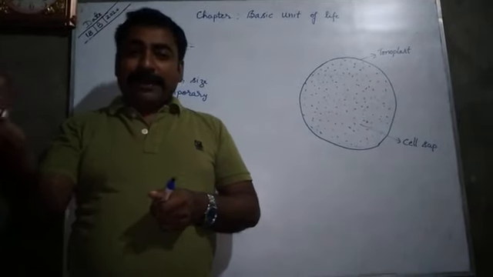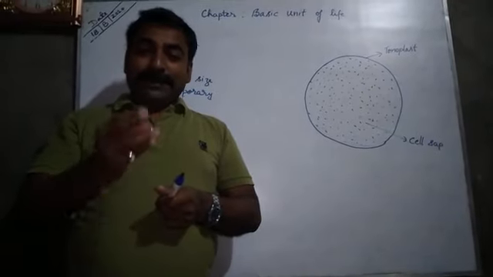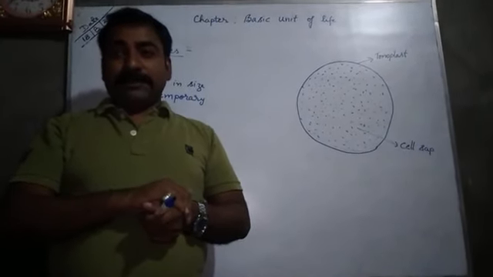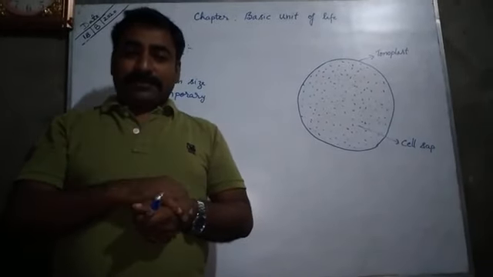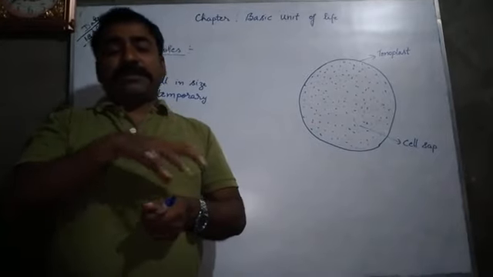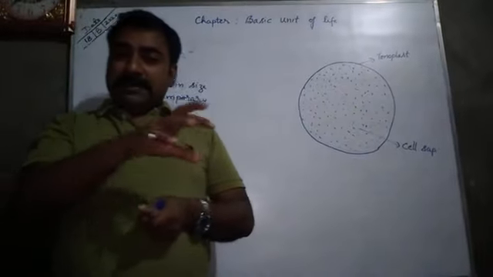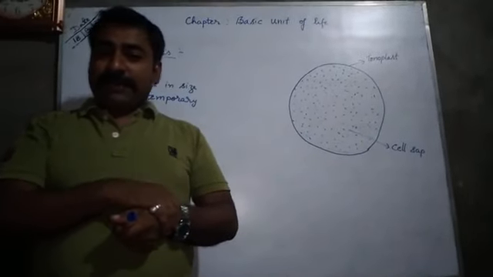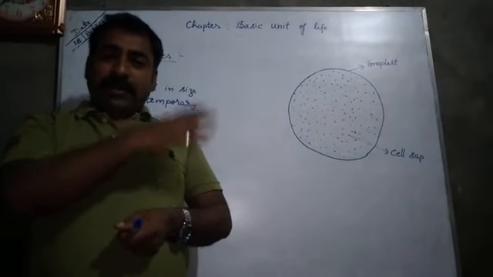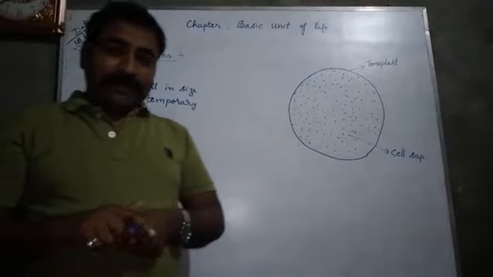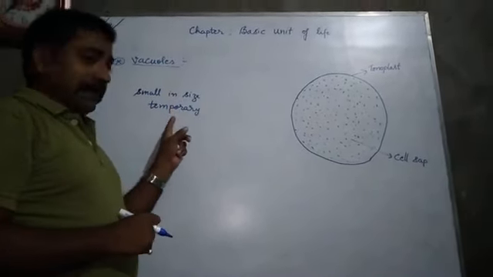And when amoeba again takes food, then again a food vacuole is formed. The contractile vacuole of amoeba acts as its excretory organ. So whatever waste materials are produced during metabolic processes in the body of amoeba, all that waste material is stored in the contractile vacuole, and finally the contractile vacuole is destroyed. So in animal cells, the vacuoles are smaller in size and temporary.